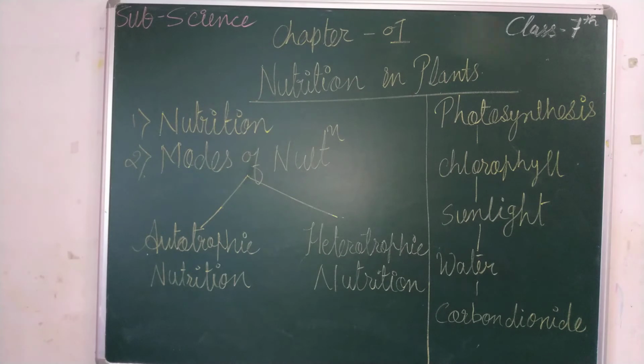Do all the plants get nutrition by themselves? It's a big question, is it? Yes. Now you can see on the board, the first point we have covered is nutrition. Now modes of nutrition: how the plants are taking their nutrition from other sources, or how they are getting their nutrition from different modes. So we have two main modes of nutrition. First is autotrophic. You can see autotrophic nutrition, and on the other hand you can see heterotrophic nutrition. Fine. Now we'll come to the point, autotrophic nutrition.